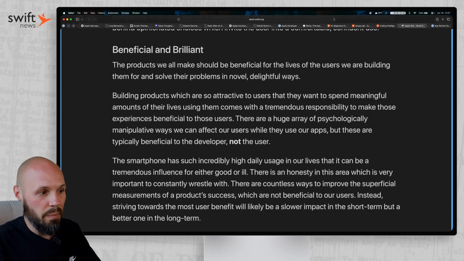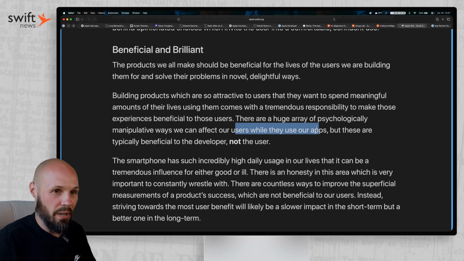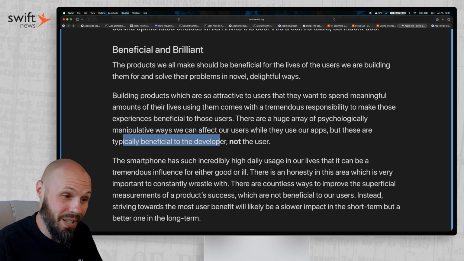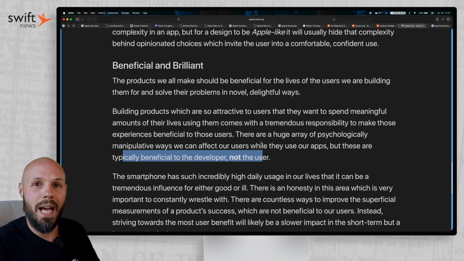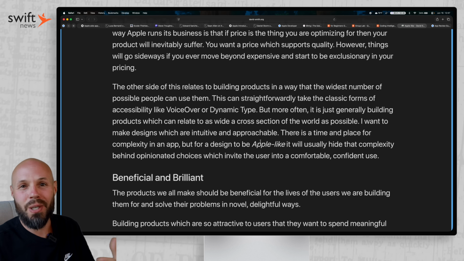David says these manipulative things we can do, this increases conversions by 0.8% or increases engagement. Those are beneficial to the developer, but not the user. So be careful not to lean too much in that direction. So I thought this was a really good article on what Apple is like, and what I agree with, in David's opinion, we should be striving for as app developers.